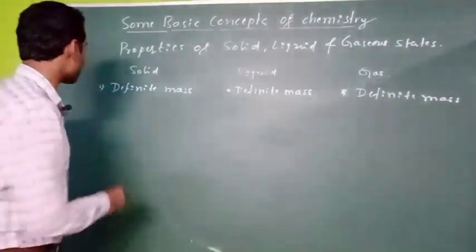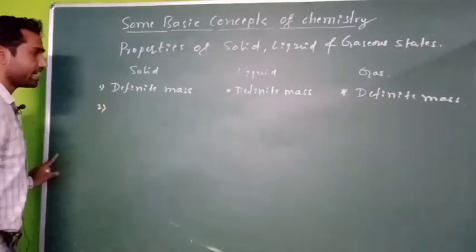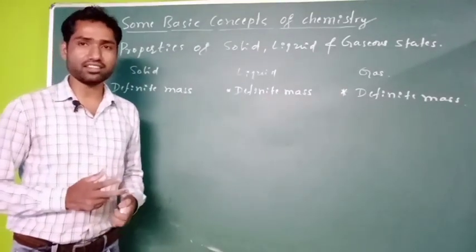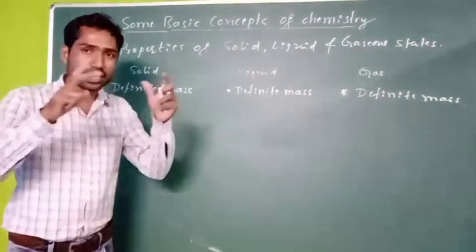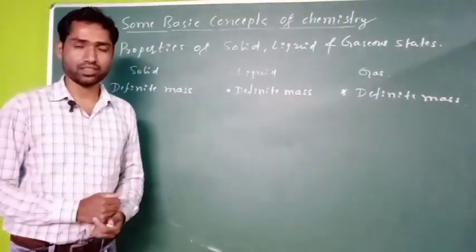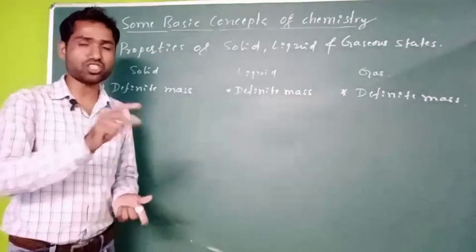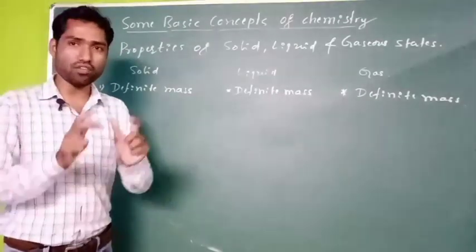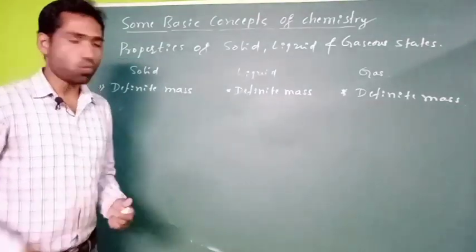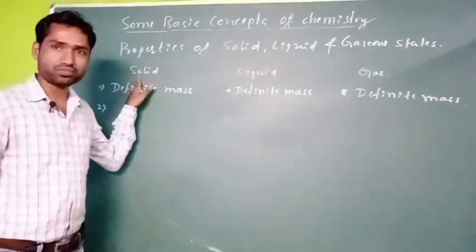Right. So let us move on to the second property, which is called volume. First we have to understand the meaning of volume. Roughly, let us understand that term as the space occupied by that substance, that matter. The space occupied by a substance is nothing but the volume of that substance. So for the time being, understand it like this. What about the solid state?